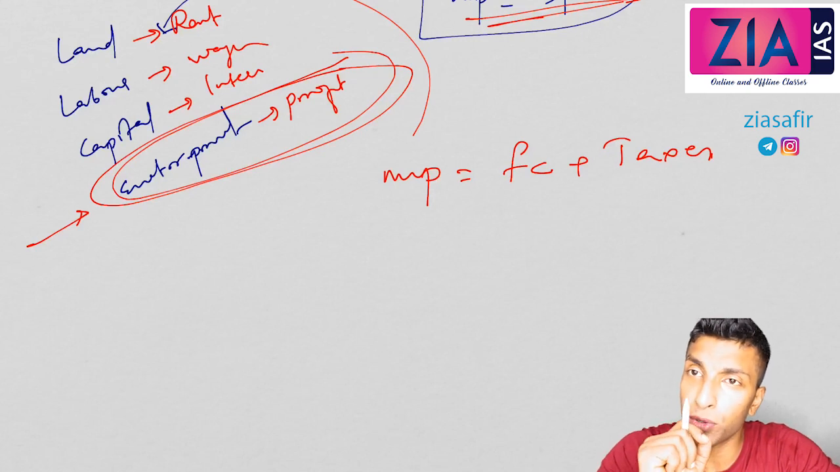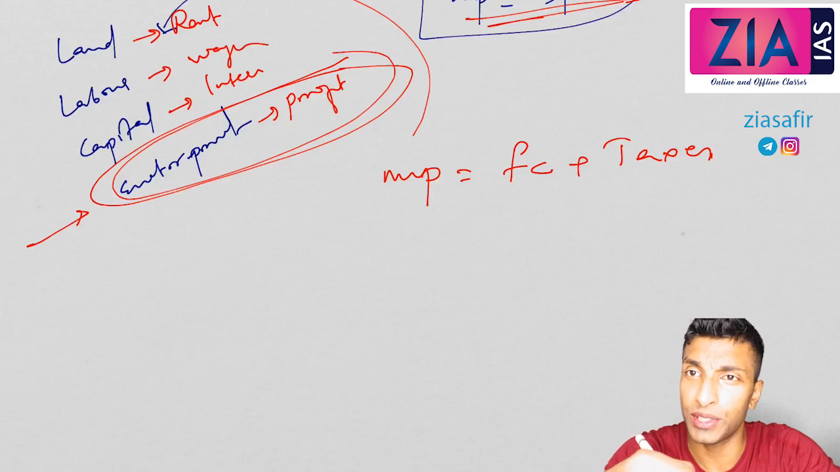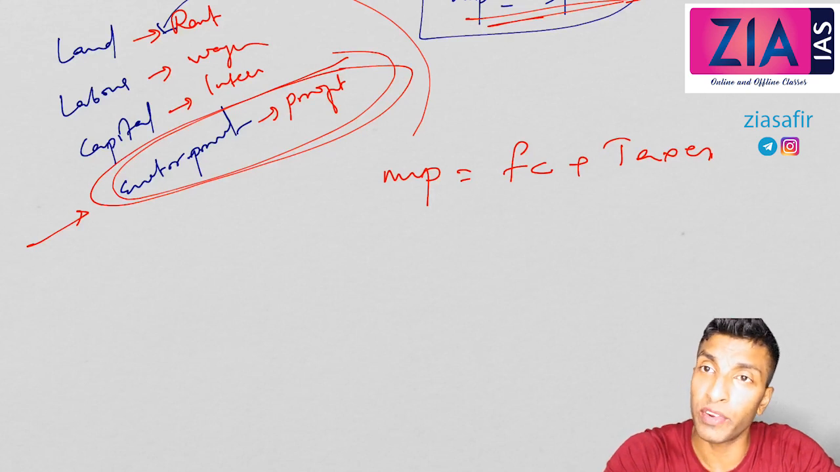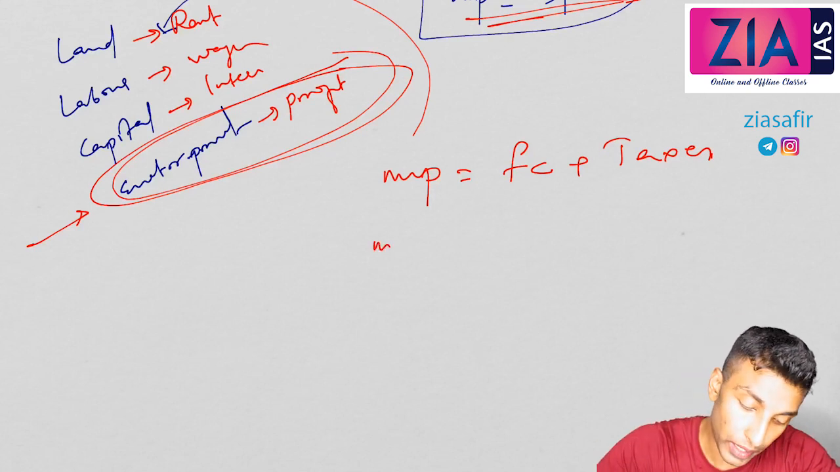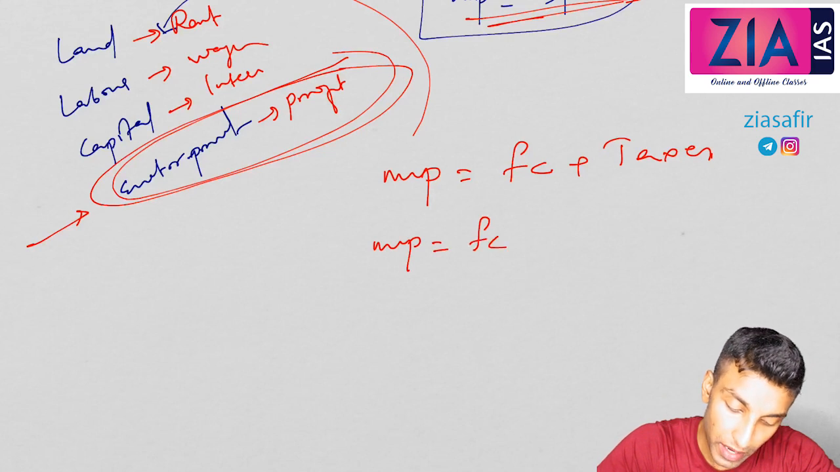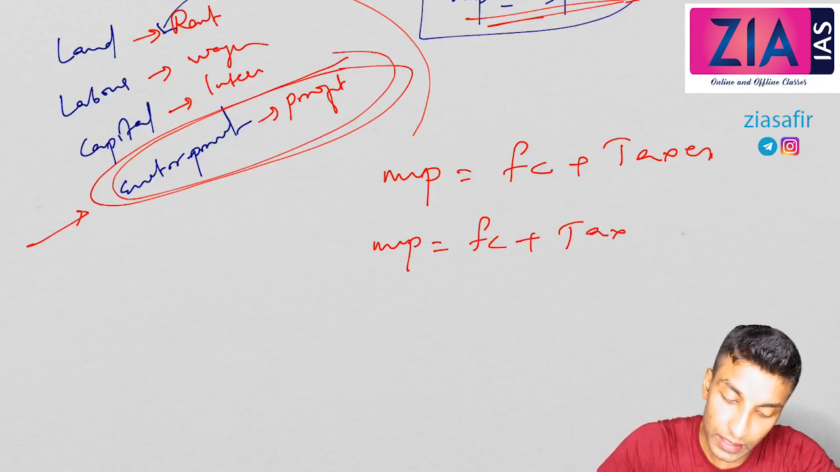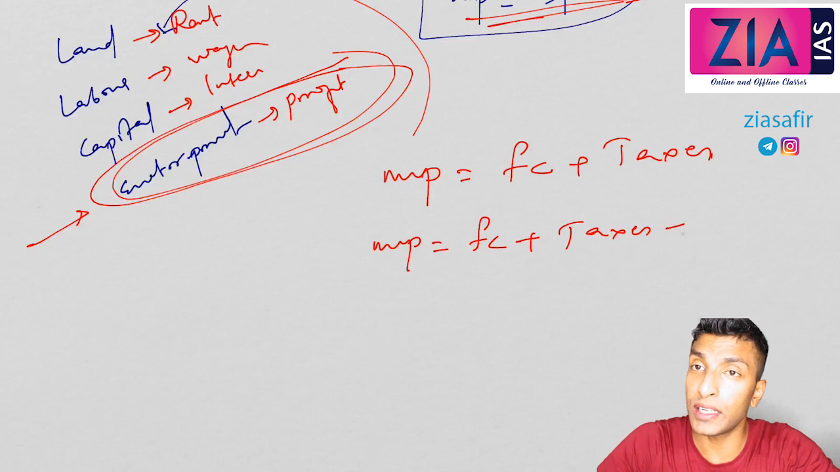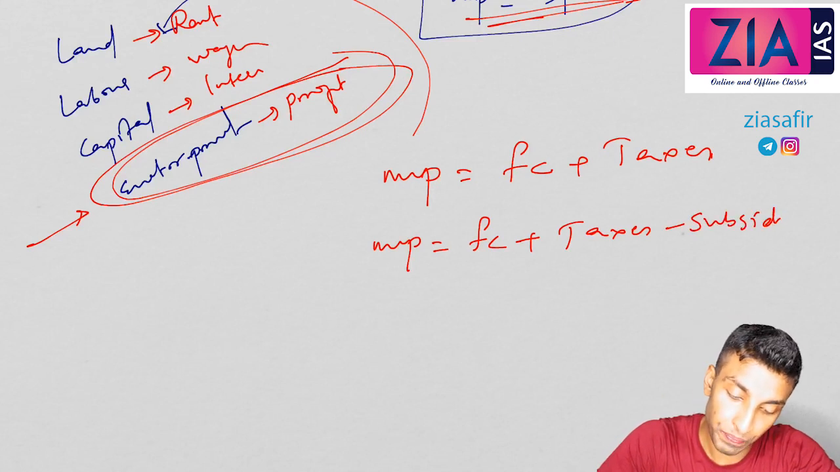Now, when you impose taxes, for some cases, if the essential items, etc., the prices will go so high, so it may not be affordable for poor people. So what will the government do? Government will give some subsidies. Okay, so in that case, market price will be equal to factor cost plus taxes, and subsidies you need to subtract, minus subsidies.